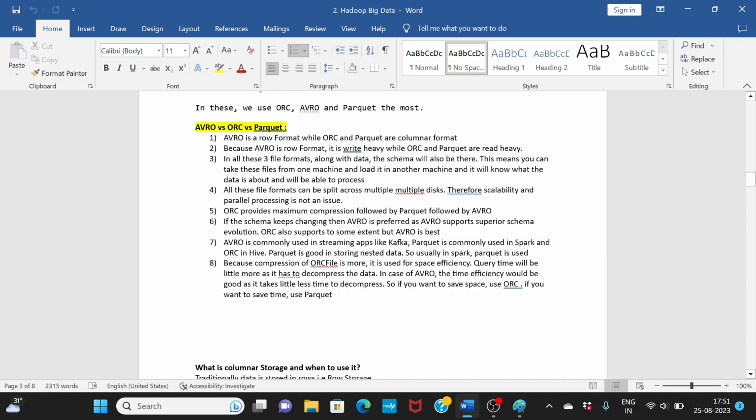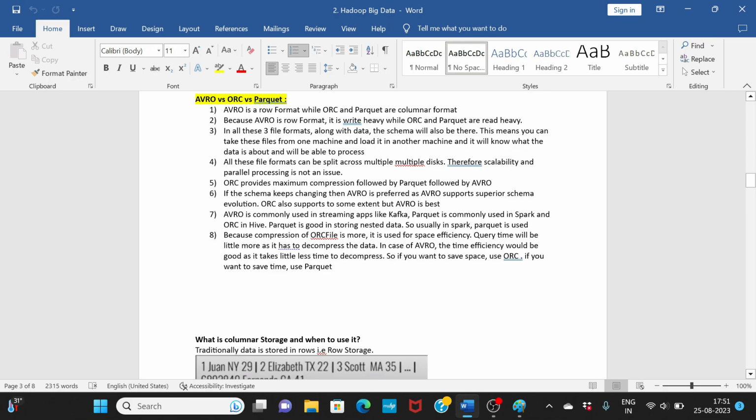Now, if the schema keeps changing, let's say today you have 3 columns, tomorrow you may have 4 columns, then tomorrow they may come back to 2 columns. If the schema keeps on changing, then we would use Avro, because Avro supports schema evolution. ORC also supports schema evolution, but to a very, very small extent. Typically, if schema changes are happening, we go with Avro. So Avro is commonly used in streaming applications, Parquet is commonly used in Spark, and ORC in Hive.